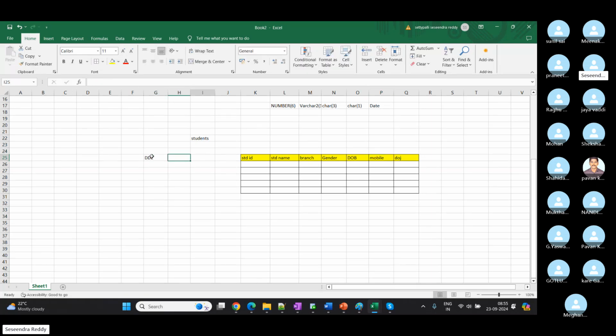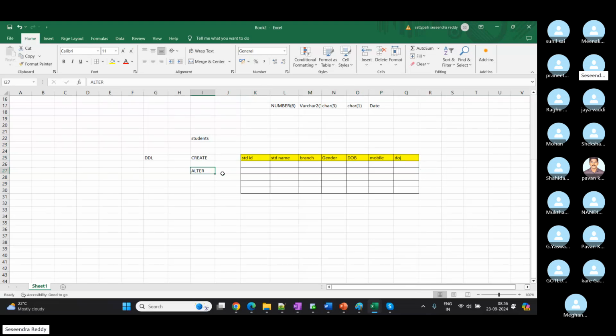We have 5 types. The first one is create. When we use create, it will create a table from the starting level, from scratch. So first I created a table, right? Later I want to add DOJ, date of join, so we need to alter. By using the alter command, we can change column definitions, size, names, everything.